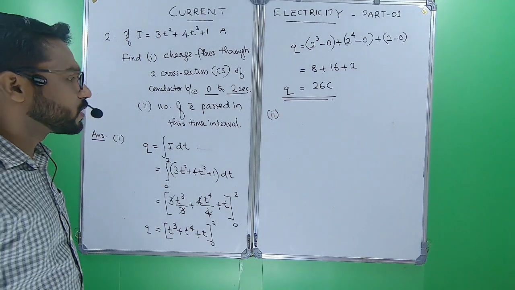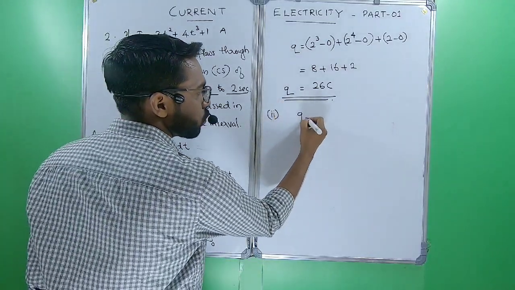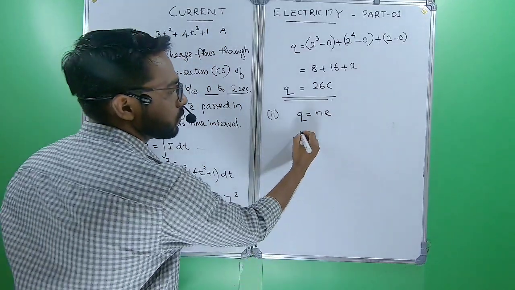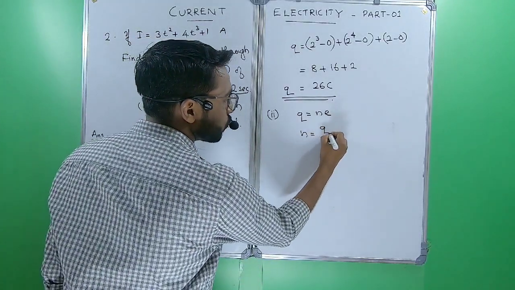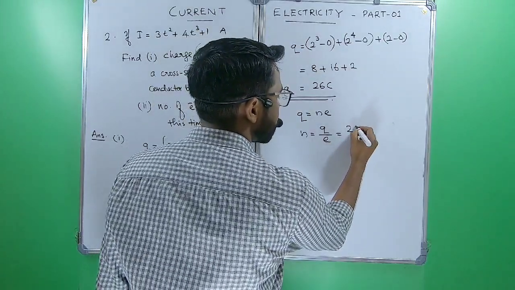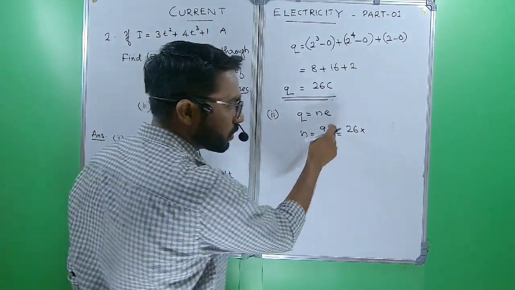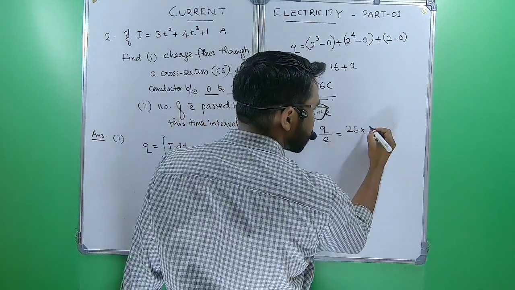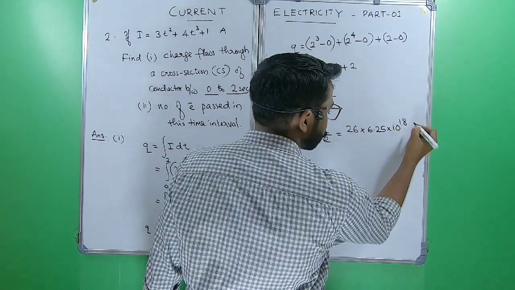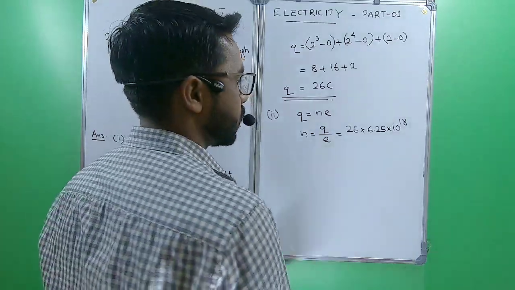Number of electrons passed in this time interval. To get the number of electrons, we have to use the quantization principle. Q equal to NE, then N equal to Q by E. What is Q? 26. What is the reciprocal? Here it is 1 by E. The reciprocal of electronic charge is 6.25 into 10 power 18, or you can divide with 1.6 into 10 power minus 19.